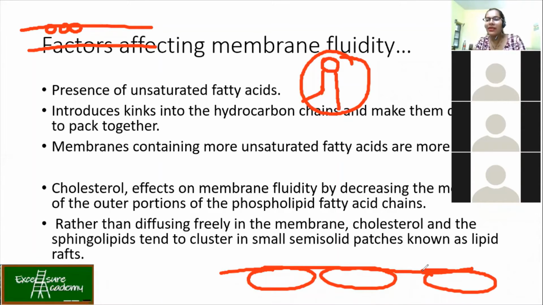Now what kind of lipids are we talking about over here? Mainly rich in cholesterol and sphingolipids. Okay, so please remember these rafts are made up of mainly cholesterol and sphingolipids. So here we have got cholesterol and sphingolipids. Okay, now what is the importance of these lipid rafts? They actually carry your receptors.